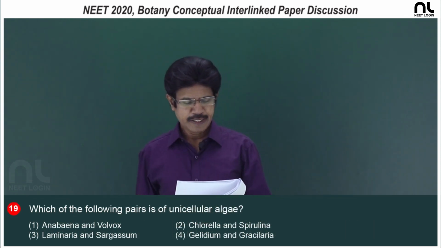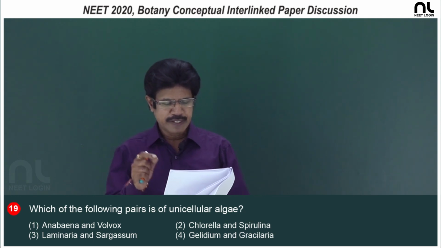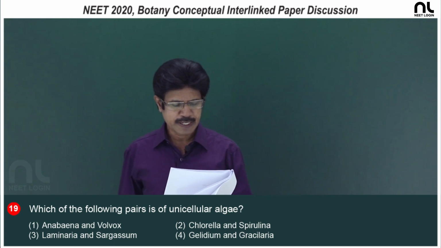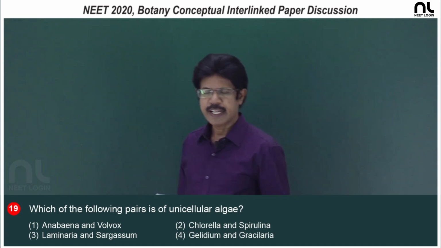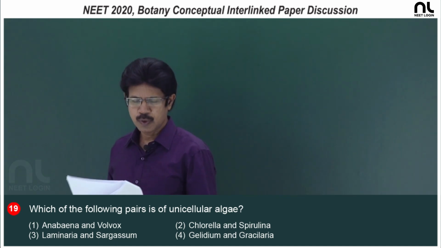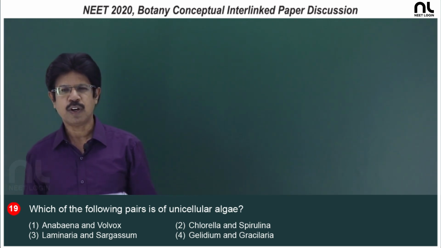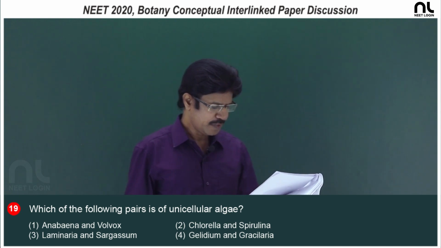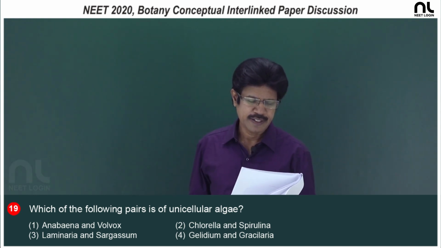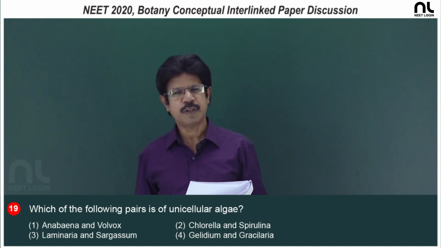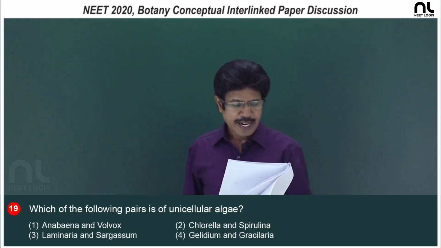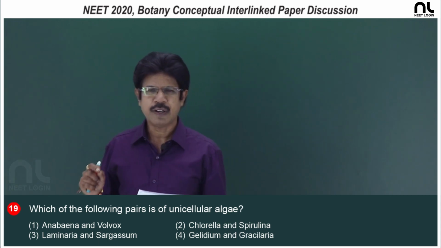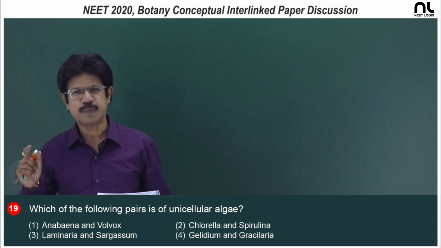Question number 19. Which of the following pairs is of unicellular algae? In the first option, Anabaena and Volvox. Anabaena is a blue-green alga, colonial and filamentous, and Volvox is a colonial green alga. It is wrong. Second, chlorella, yes, chlorella is unicellular and belongs to Chlorophyceae, and spirulina is a blue-green alga, it is used as single cell protein.